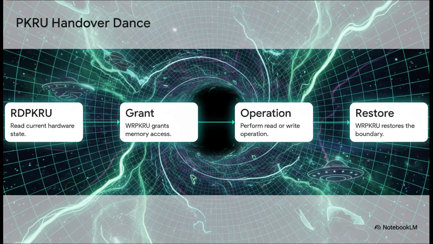To securely grant access to that memory, we leverage the Intel MPK hardware lock. It's this beautiful 3-cycle atomic PKRU bit flip dance. First, we read the current state. Next, we grant the memory access via the WRPKRU hardware instruction. Then we perform the actual read or write operation and instantly restore the boundary lock. It is blisteringly fast, hardware-enforced security.